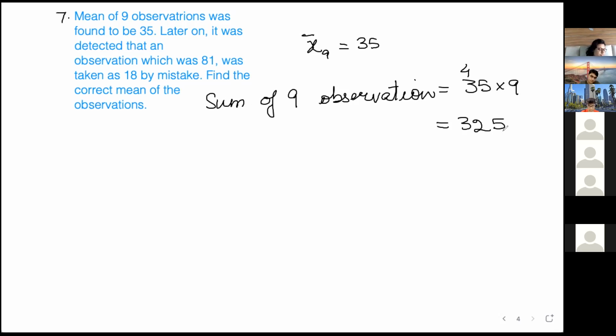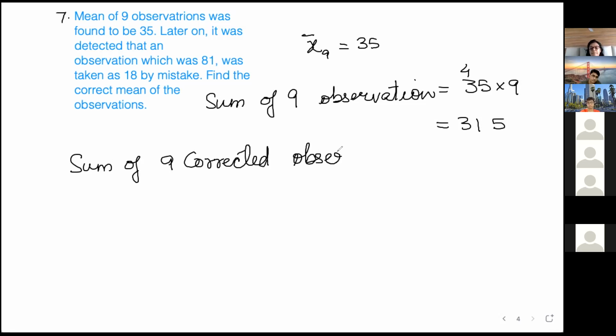315, na? Okay, now the sum of 9 observations was this. So now the sum of 9 corrected observations will be how much? Tell me. Ma'am, 315 minus 18 plus 81.